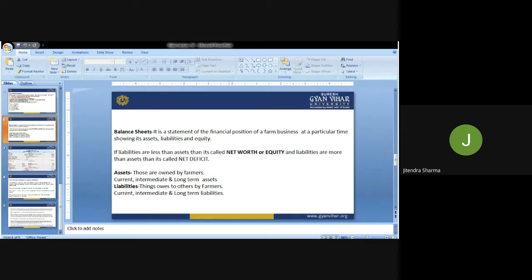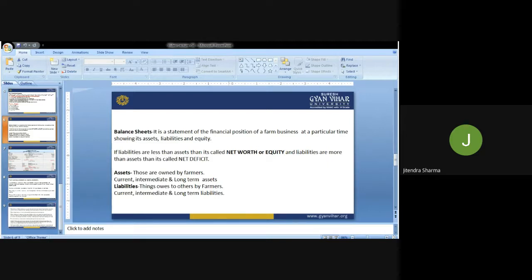Assets are those owned by the owner, by the firm, by the institution. About the balance sheet we are talking. It means whatever they own, they have the ownership of all those things, which we call the assets. And liabilities are things owed to others by farmers.